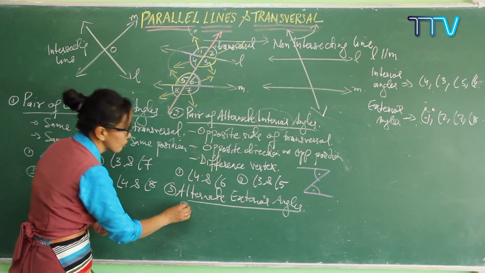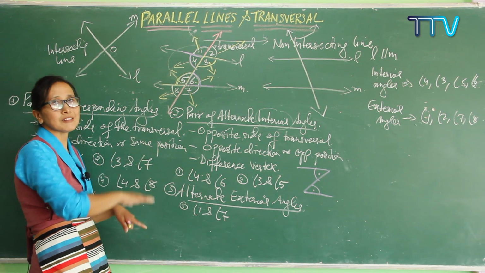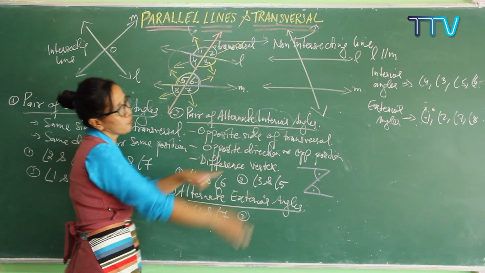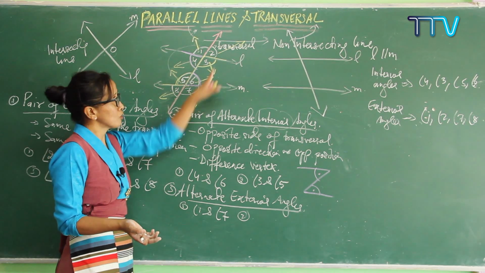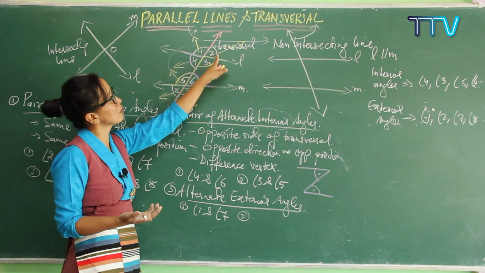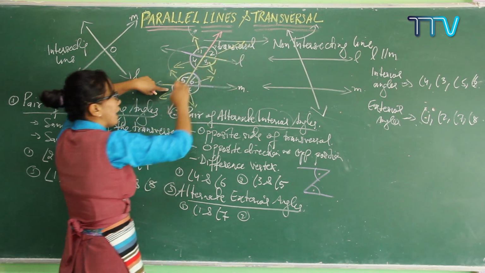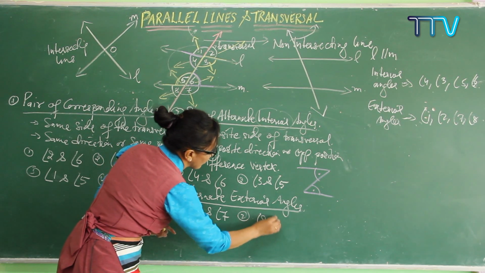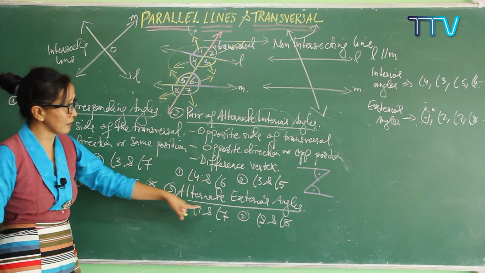So which one is the first alternate exterior angles? Angle 1 and angle 7 are alternate exterior angles. Correct? And the next one, which one? Second, we have 4 angles, which means you can get 2 pairs. So the first pair is done, and what will be the second pair? 2 cannot be the pair of 7, because 2 is going up. Opposite side means either 2 or 8. So 2 is going up and 8 is going down, meaning opposite direction. So angle 2 and angle 8 are the pair of alternate exterior angles. Do you get it clear?